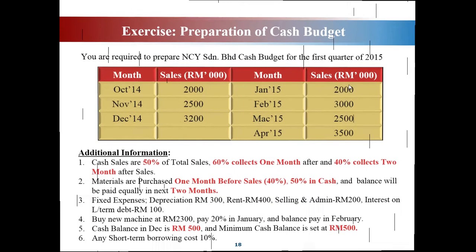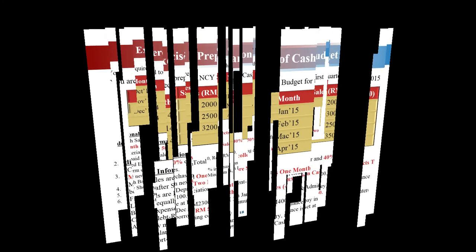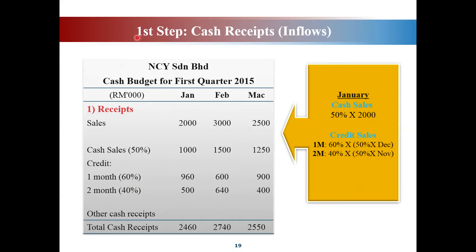This amount, 2,000, 3,000, and 2,500, because we are focusing on these 3 months, the first quarter. The information given says that cash sales is 50%.